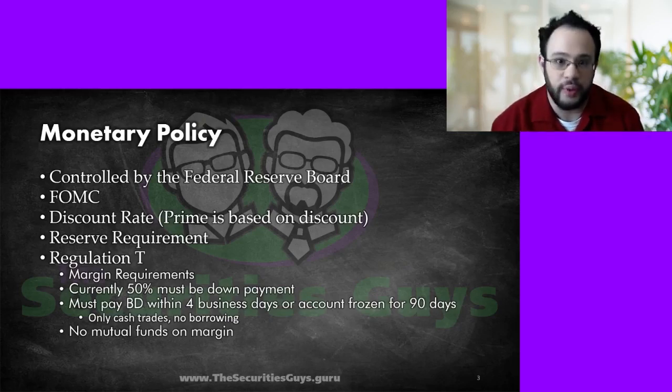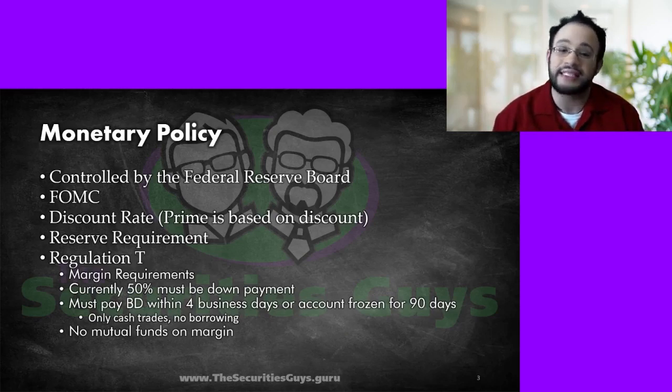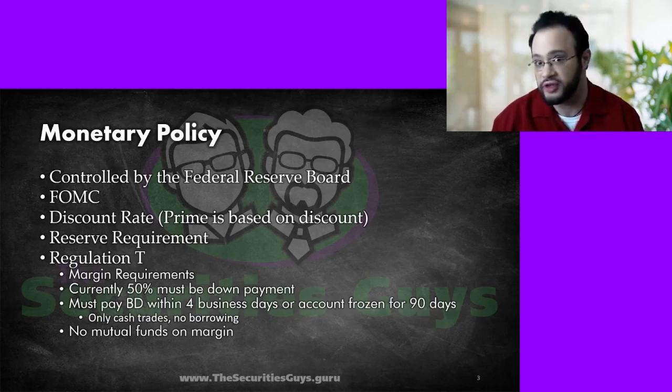You must also pay the broker-dealer within 2 business days of the trade date, or your account will be frozen for 90 days. Should your account be frozen, that simply means you can only do cash trades. As in, if you want to buy an additional $50,000 in securities, you need $50,000 in cash because they are not going to be extending you any credit.